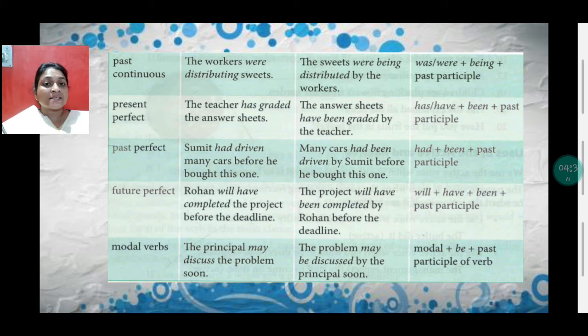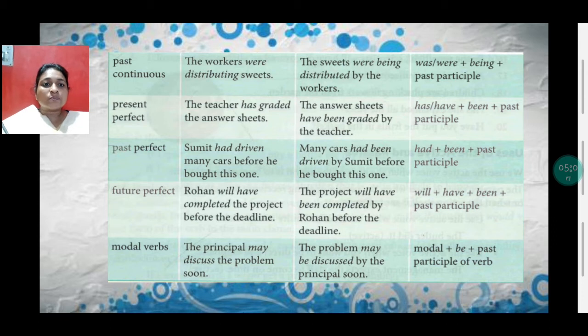In all the passive voice, you will be finding the past participle. Was or were plus being plus past participle. You can see the last column of this table. Everywhere the past participle word is being used. Then present perfect. The teacher has graded the answer sheets. The answer sheets have been graded by the teacher. Has or have plus been plus past participle.